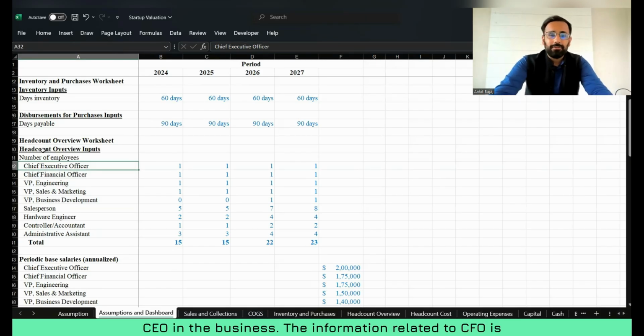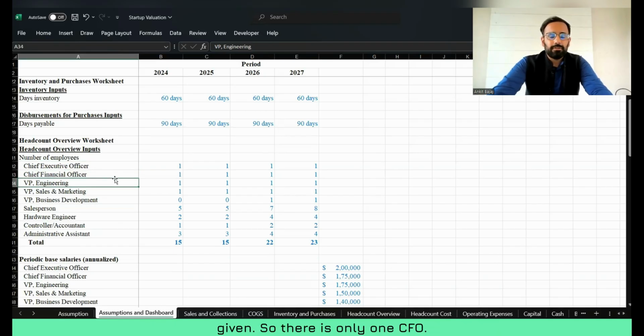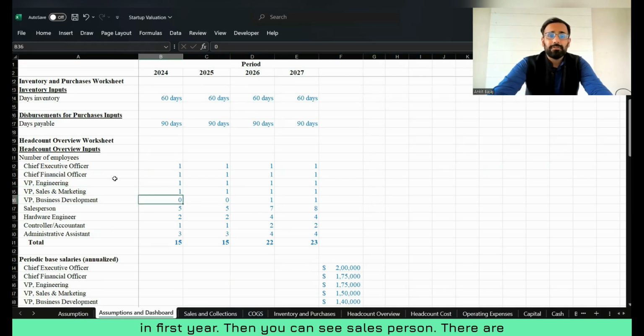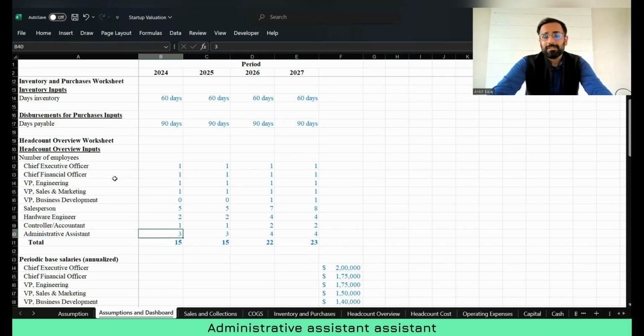The information related to the CFO is given. So there is only one CFO. Engineer is one. VP sales and marketing is one here. VP business development is zero in the first year. Then you can see salesperson: there are five salespersons. Hardware engineer is two. Controller and accountant is one here. Administrative assistant is three. So here you can see the total number of employees hired in the first year is 15.